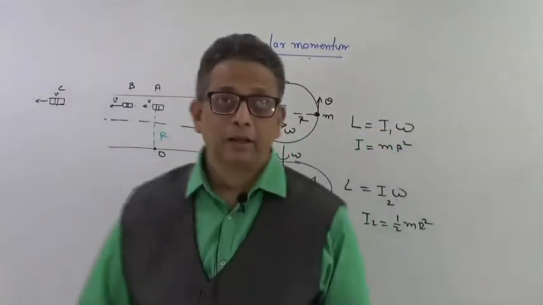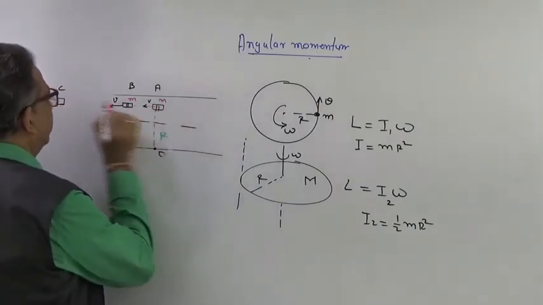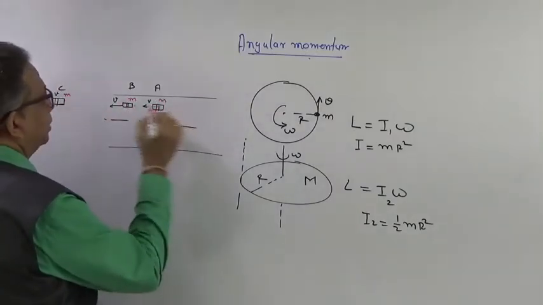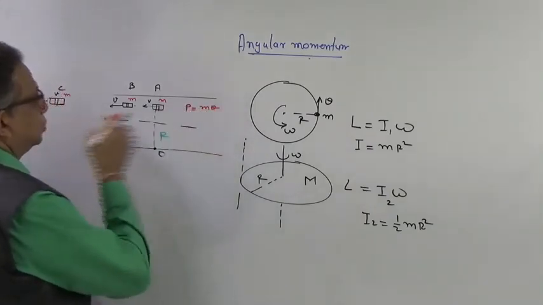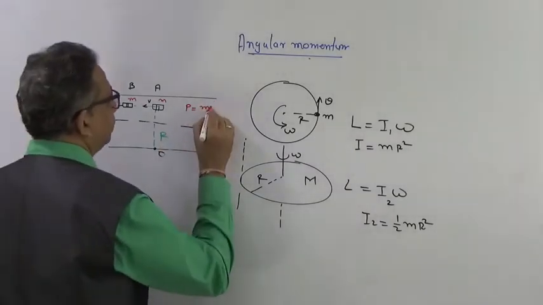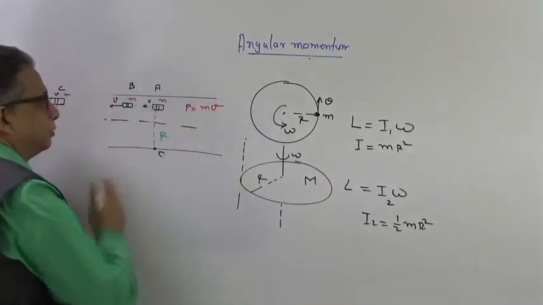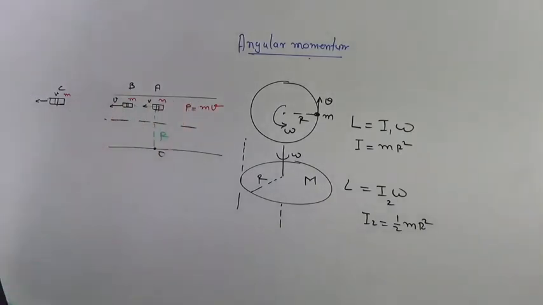Suppose it is having a mass m, what is the linear momentum? P will be equal to m into v. So this car is moving with a momentum m into v, where m is the mass of that car, and v is the velocity. So the linear momentum is mv.